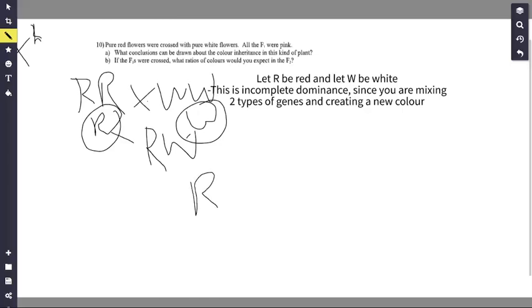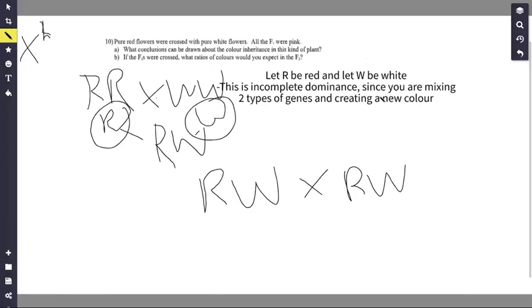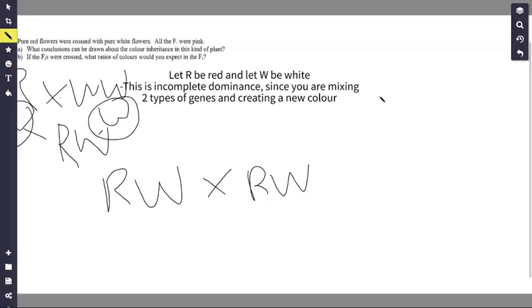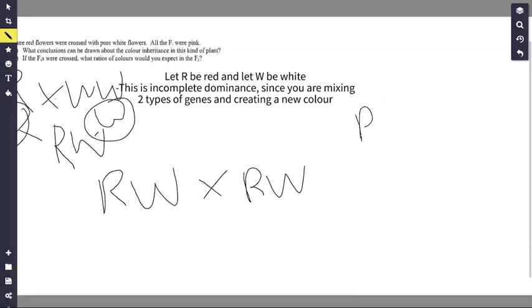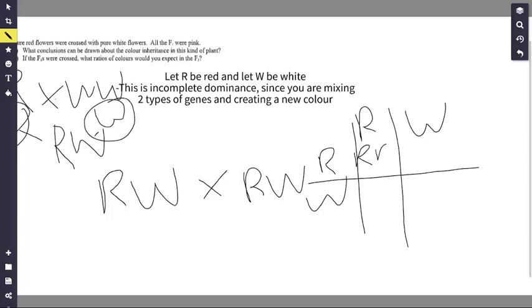So let's see, RW crosses with RW. So it could pass the R gene or the W gene. Remember, this is a monohybrid cross. RR, RW, RW, WW.